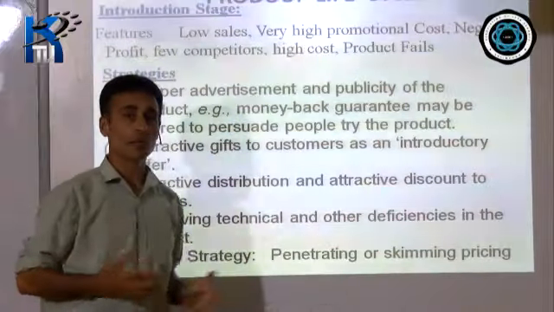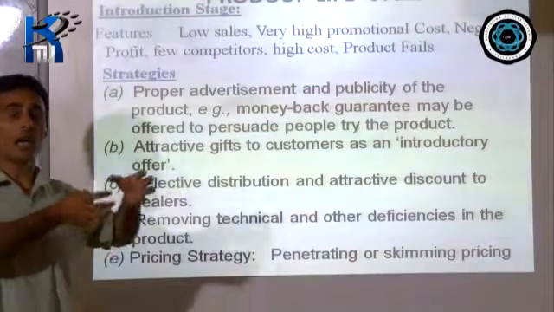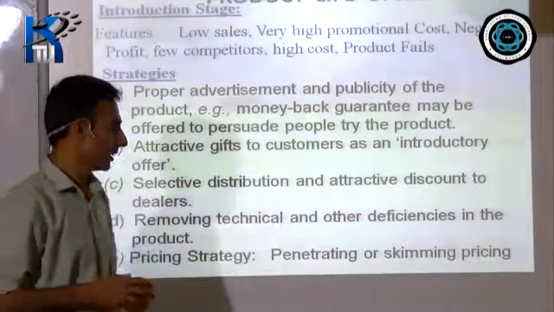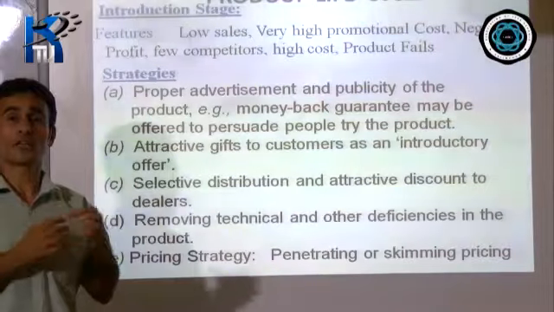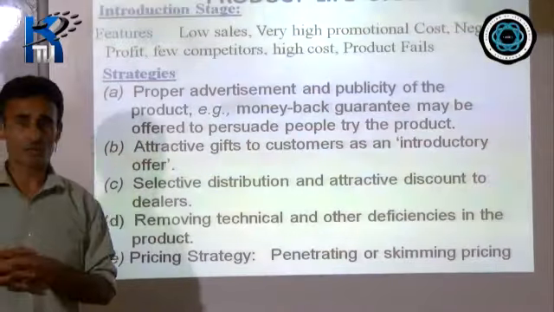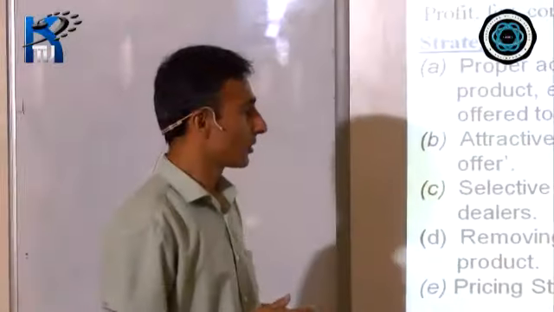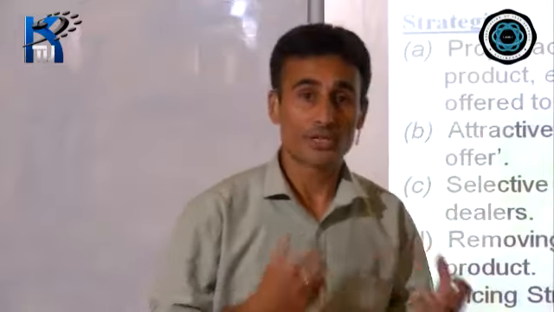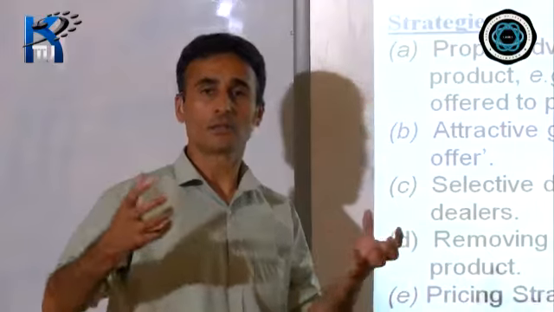Or it may be skimming pricing. Skimming pricing is a method of fixing a very high price in the beginning. It happens with very premium products, okay? Charging a high price so that most of the cost is recovered in the initial phase itself. And if it is a skimming pricing method, the target customer will be the rich class of people who like to buy the product as a precious product or as a status symbol in the society.